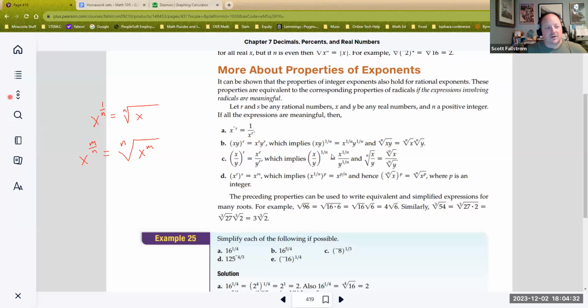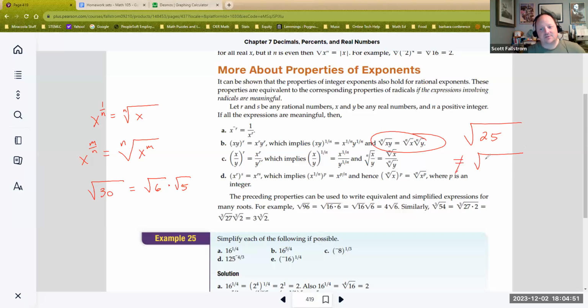So that's what's really kind of cool about these: if you did the square root of 30, that would be the same as the square root of 6 times the square root of 5. But you got to be really careful. The square root of 25 is not the same as the square root of 16 plus the square root of 9. Actually, 25 is 16 plus 9, but the square root of 16 plus 9 is not the same as the square root of 16 plus the square root of 9. That's going one step too far.